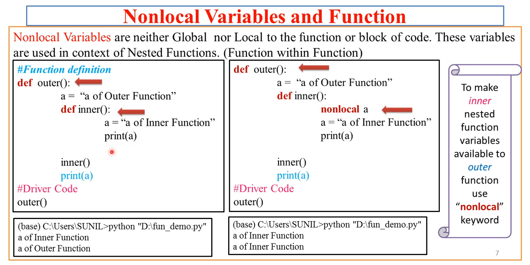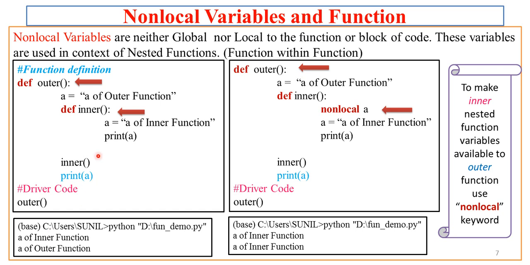Now first understand this code properly, then only you will be able to analyze what the output is. If I execute this code, you will find that there are two print statements. One is a print statement which is part of inner. There is a call to the inner in the outer function, and there is print statement A. Now if we try to see the output, let us focus on the output.